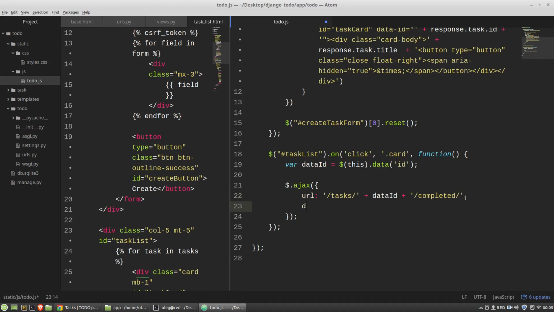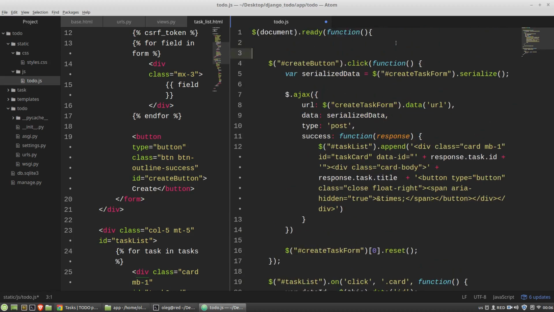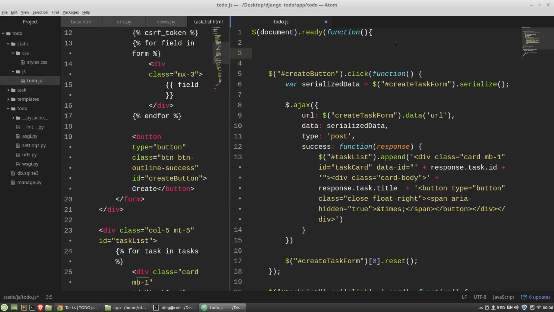Then the data. And again, I should send the CSRF token to Django. And how can I get it now? We can use the CSRF token that's already present on the page. I have just to get it. And at the beginning of the JavaScript file, I can create a new variable, CSRF token, for instance.